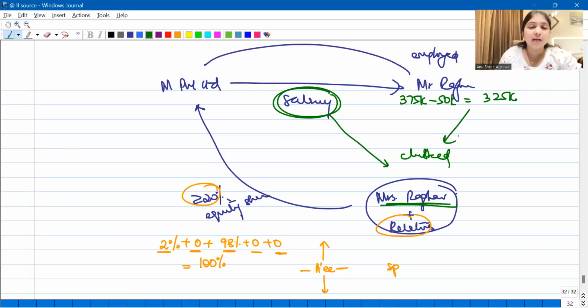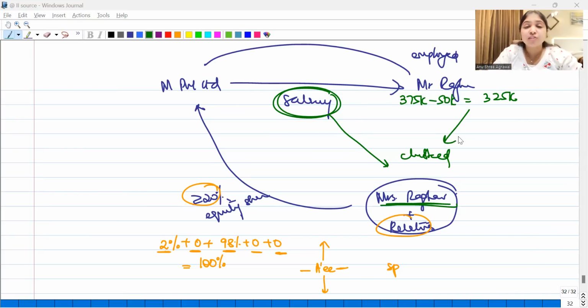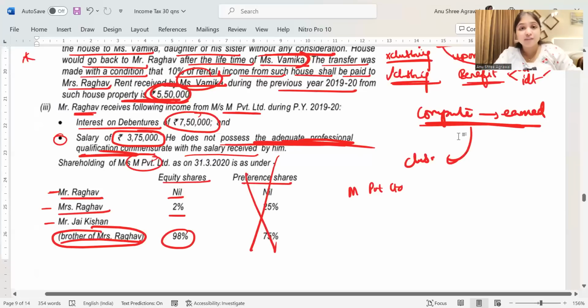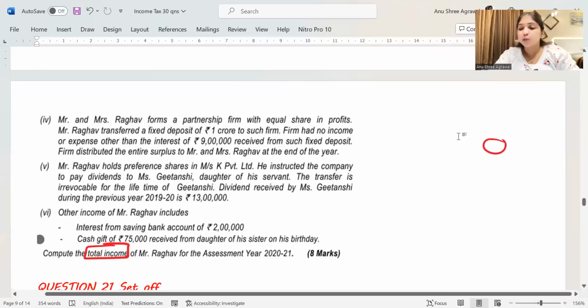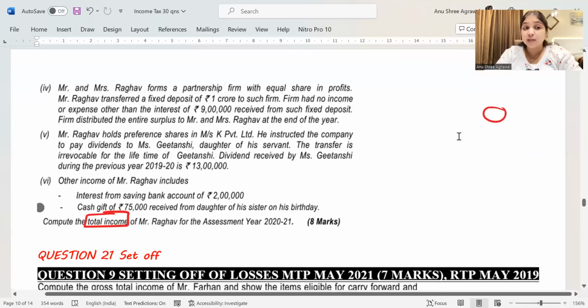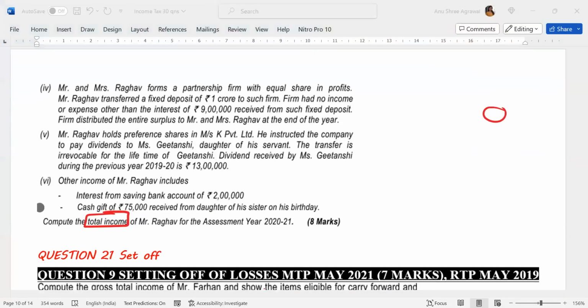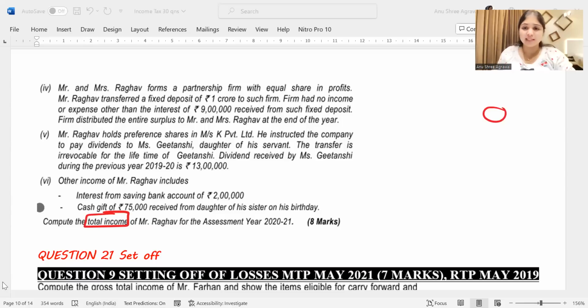This computed number will be clubbed with Mrs. Raghav's income. Because it is going to get clubbed with Mrs. Raghav's income, right now I am calculating Mr. Raghav's total income. Will it appear in Mr. Raghav's total income calculation? No, it will not come into Mr. Raghav's total calculation. Instead, it will get clubbed into Mrs. Raghav's total income. Is this adjustment clear? Have you understood this point, everybody? Yes. Can I take you forward now? Guys, come on, quickly respond. Are we clear with this adjustment?